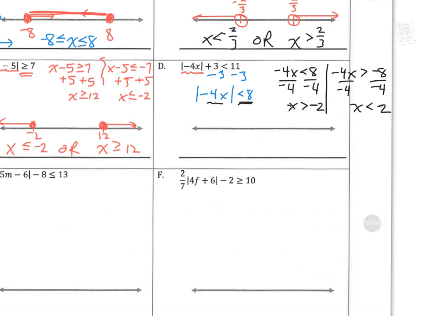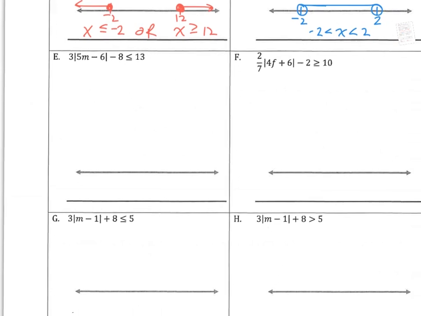If I need to think about what that situation is when I graph it, I start with my smaller number on the left, -2, greater than, and 2 is here, less than, so it looks like I am graphing in between. So x is between 2 and -2. So it's an and situation. All right, cruising along.